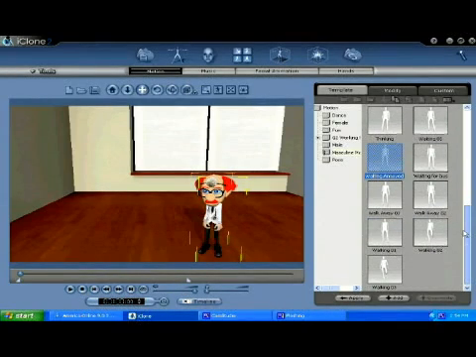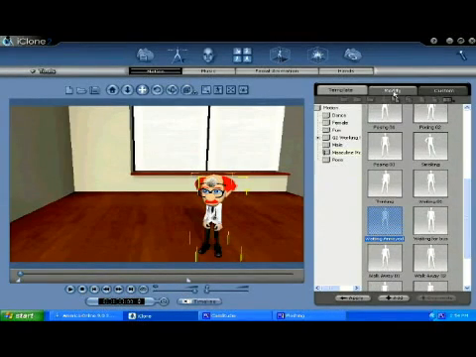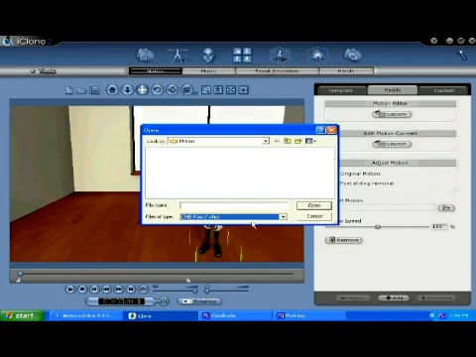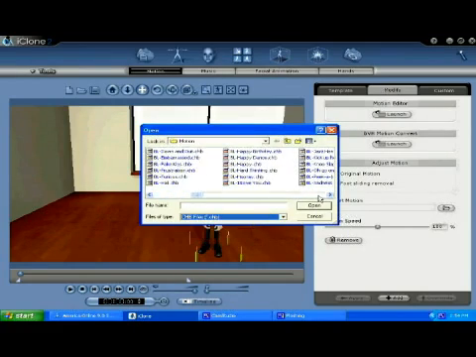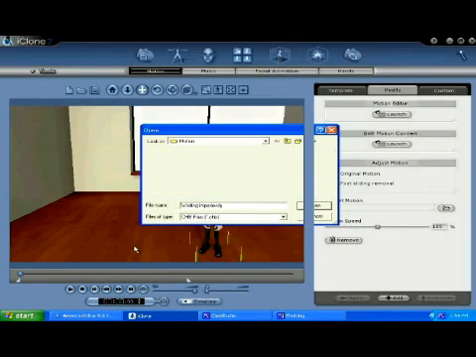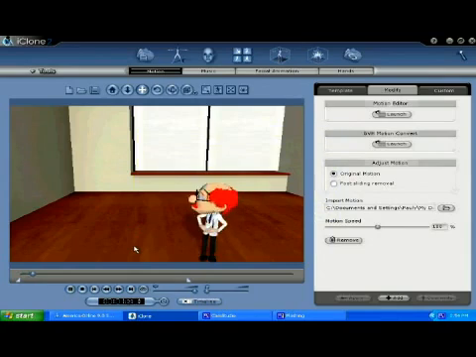But you could import motions from other folders on your computer. If I go to Modify and Import Motion, I have a bunch of other motions down here in a folder somewhere on my computer, and I believe there's something called Waiting Impatiently, and I'd like to use that. So let me find that. And I think it's down here somewhere. Here it is. I'll click on that, and it'll bring it into the scene. Yeah, that looks a little better.